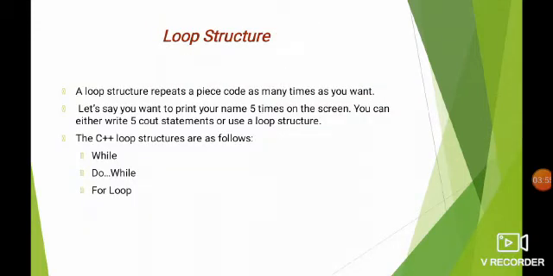Loop structure. The loop structure repeats a piece of code as many times as you want. For example, if you want to print your name 5 times on the screen, you can either write 5 cout statements or you can use a simple loop structure. The C++ loop structure has 3 statements. They are while loop, do while and for loop.